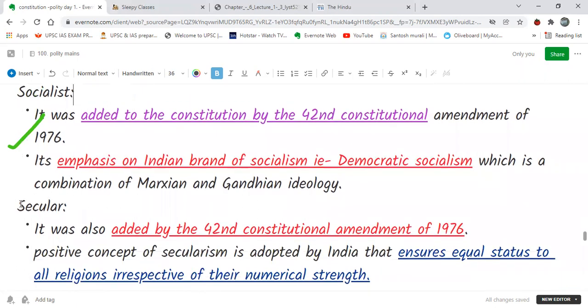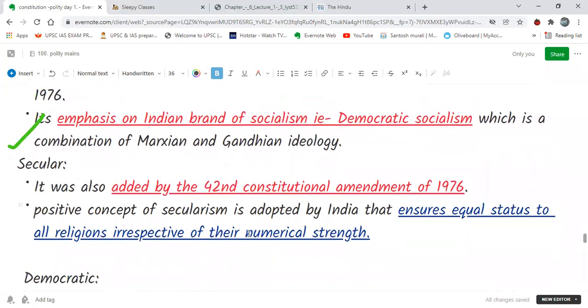Then next, we see secular, and this also was not originally kept in the preamble. It was added in the 42nd Constitutional Amendment in 1976. When we talk about the secularism mentioned in the preamble, we talk about the positive concept, unlike the West, which has the negative concept of secularism. In India, secularism means ensuring equal status to all religions, irrespective of their numerical strength, whether they are majority or minority.